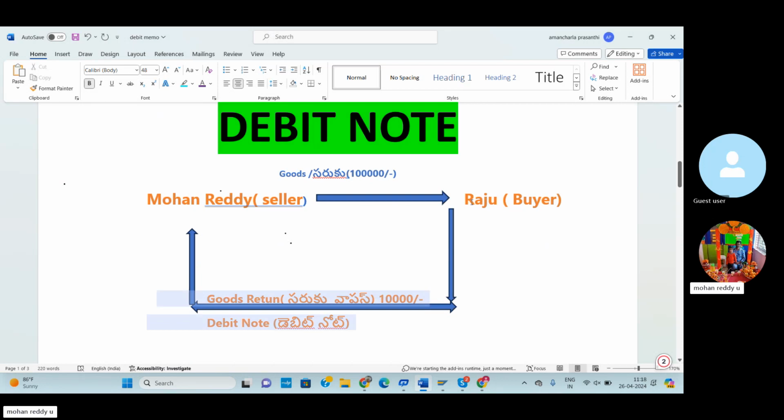In this situation also you can use the debit note, after receiving the goods and services from Mohan. Raju checks all the goods. The goods should be of good quality, and the quantity should match the indent raised. Based on that indent, the goods will be received or not. Any item quantity may be increased or decreased. These are all scenarios the buyer will check once again.